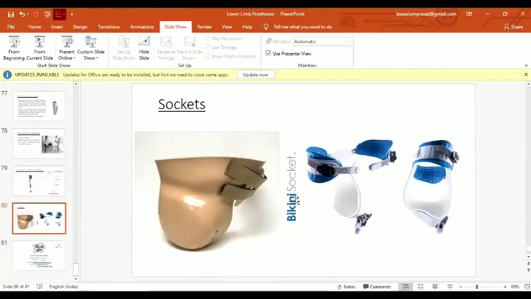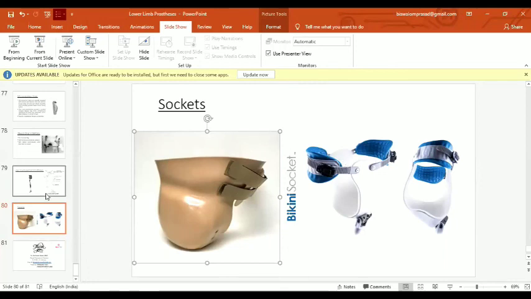And these are some types of sockets used in hip disarticulation prostheses. This is a Canadian type of socket, a traditional socket often used, and this is a modified and advanced socket that has been produced right now, the bikini socket, and it has a more streamlined shape than the previous ones.